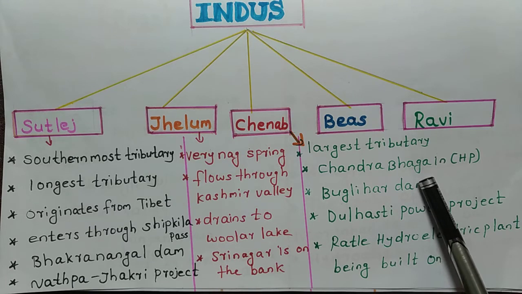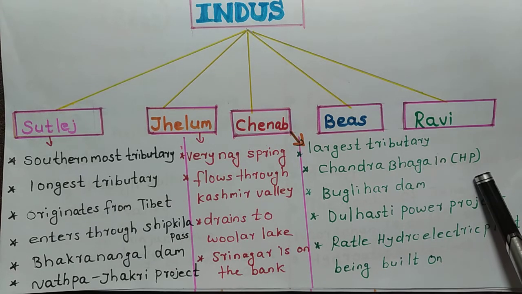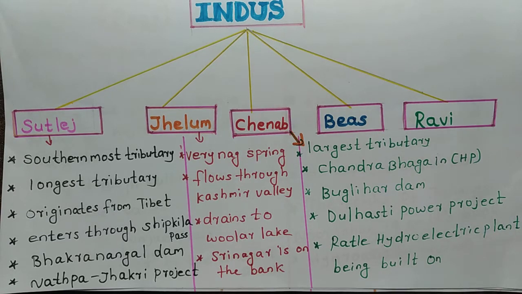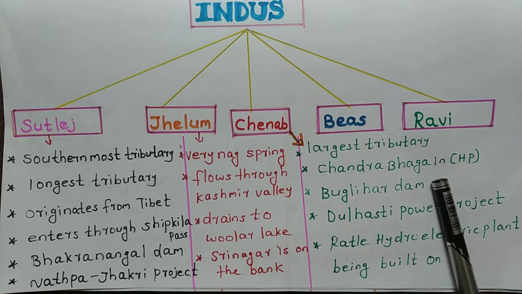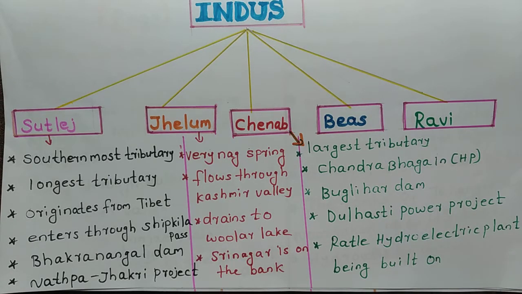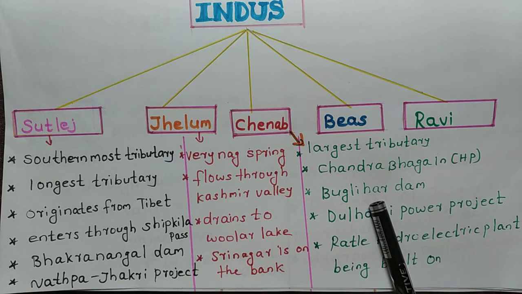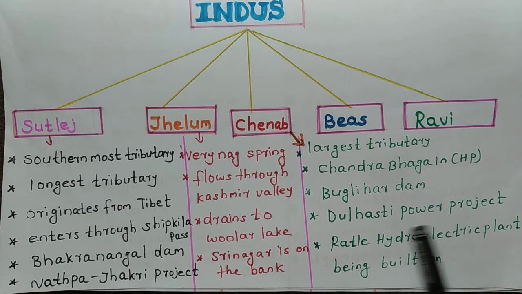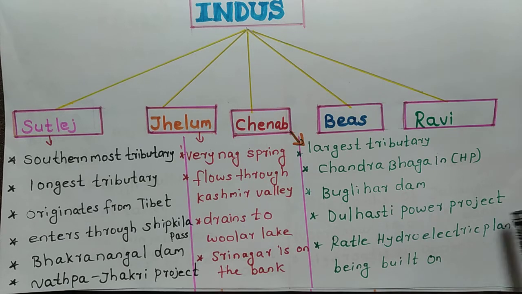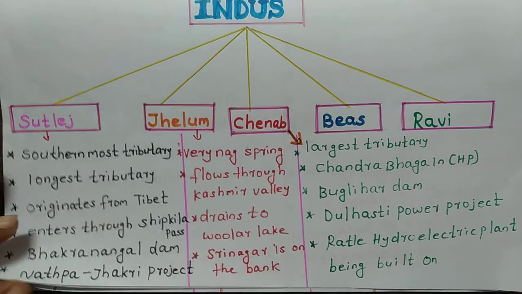It is known as Chandrabhaga in Himachal Pradesh because there are two rivers named Chandra and Bhaga, and they meet and form the Chenab River. That's why it is named Chandrabhaga in Himachal Pradesh. There is a dam, Baglihar Dam, built across the Chenab River. Dulhasti Power Project is also on the Chenab River. And Ratle Hydroelectric Plant is being built on the Chenab.